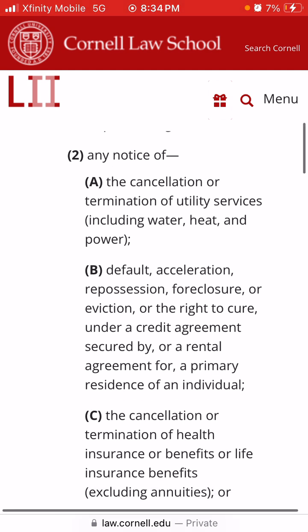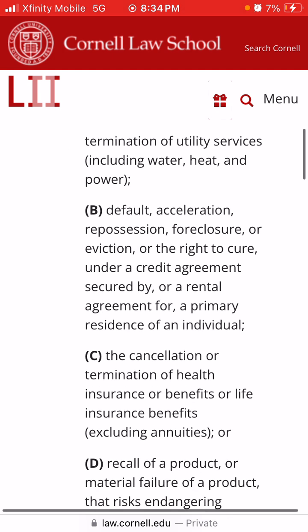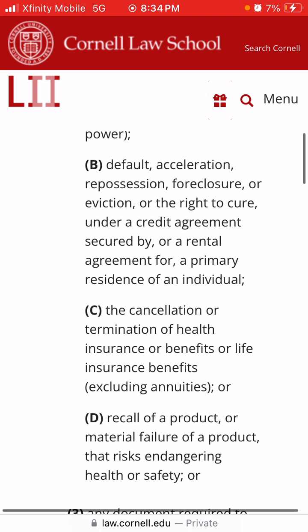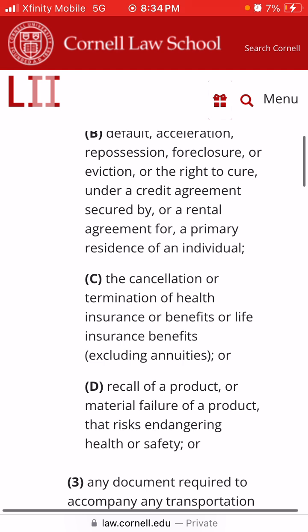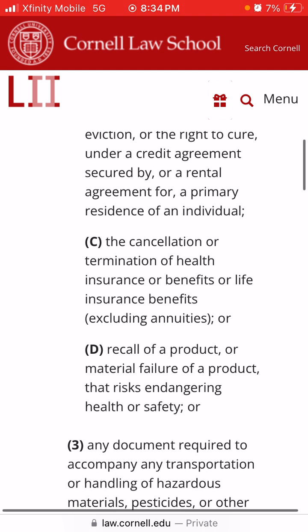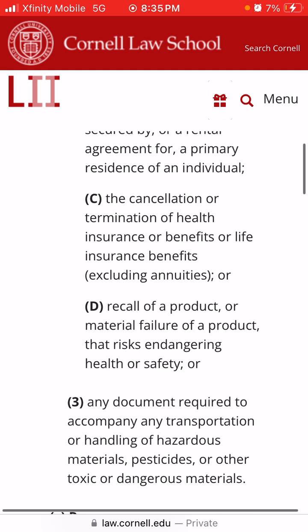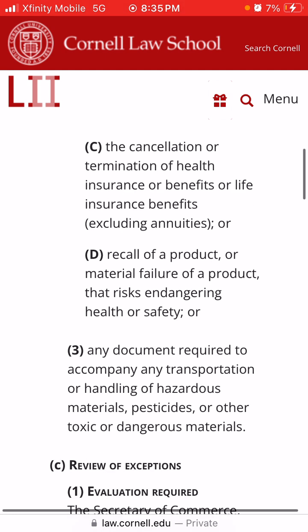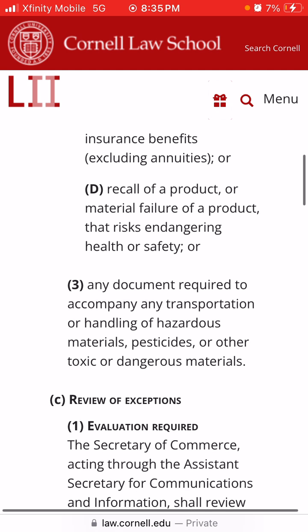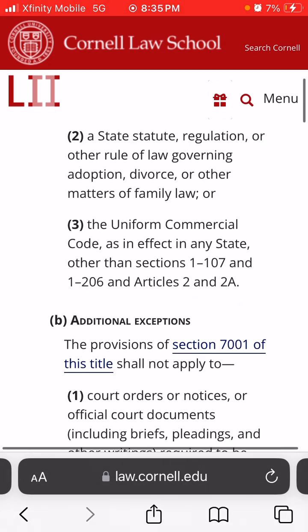Any notice of the cancellation or termination of utility services, including water, heat, and power, default, acceleration, repossession, foreclosure, or eviction, or the right to cure under a credit agreement secured by, or a rental agreement for, a primary residence of an individual. Okay. Any document required to accompany any transportation or handling of hazardous material. Okay.